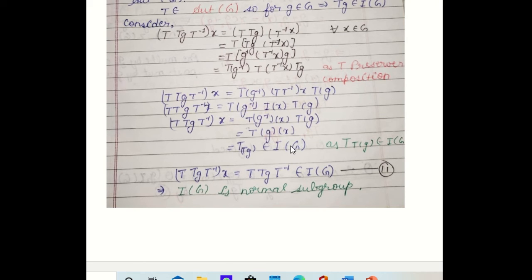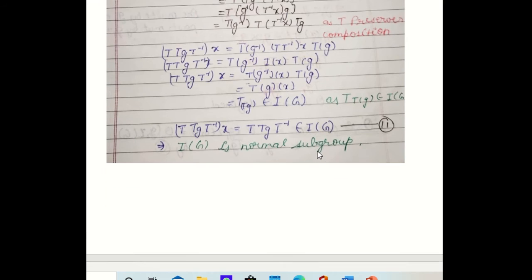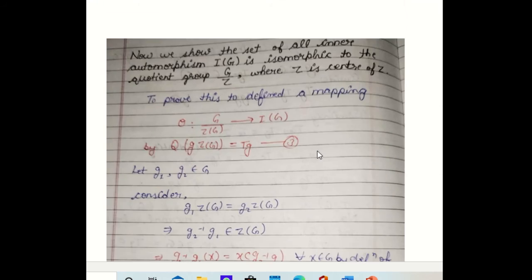So when x h x inverse type of element belongs to a subgroup, then that subgroup is called a normal subgroup. So the set of inner automorphisms is a normal subgroup.